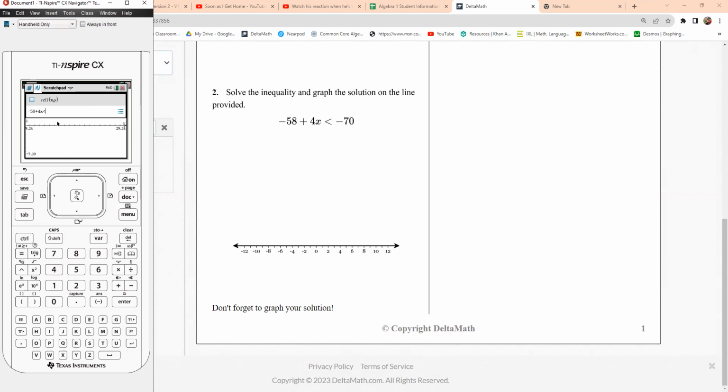And that's less than, and then it's a -70. And then I press enter. Again, you don't see anything here. So all you have to do, once you use relation, you go menu 51, and it's going to take you to the boundary. So let me make this a little bigger so you can see everything.